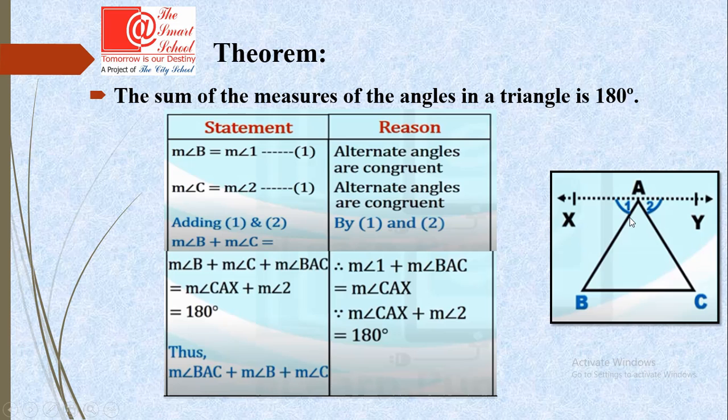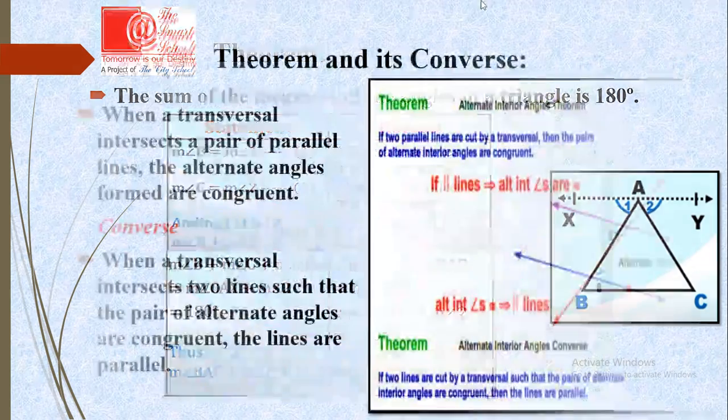So angle 1 plus this angle plus angle 2, they are making 180 degrees. And angle 1 is the same as this, angle 2 is the same as this. So it means the sum of these three angles is also 180 degrees. So now again the theorem is proved.